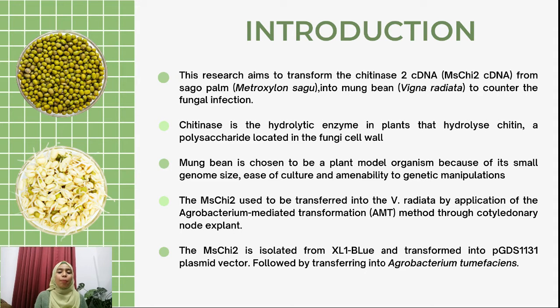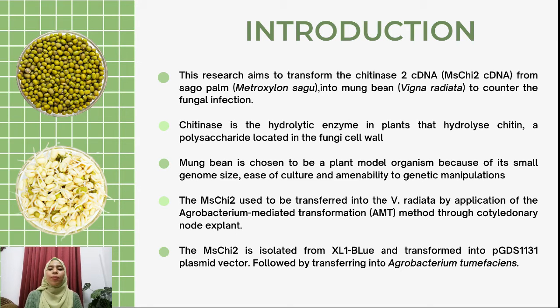Mung bean is chosen to be the plant model because of its small genome size, easy to culture, and simple for genetic manipulation. The small genome size enables it to express the chitinase 2 cDNA, producing plant transgenic. Chitinase 2 will be transformed into Vigna radiata by application of the Agrobacterium-mediated transformation method through cotyledonary node explant.